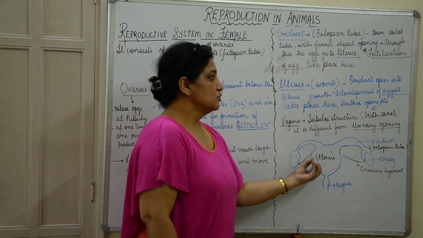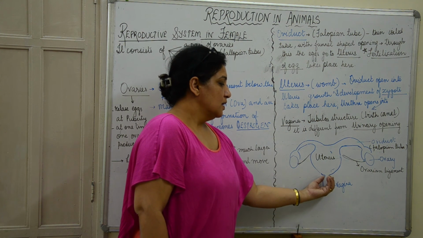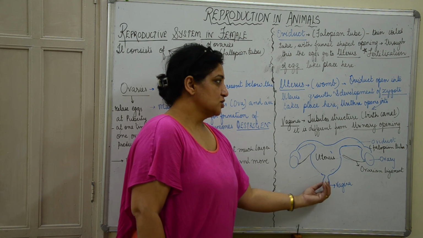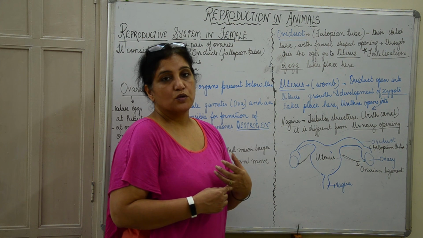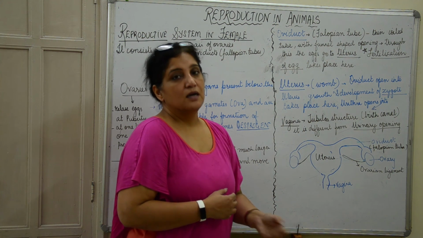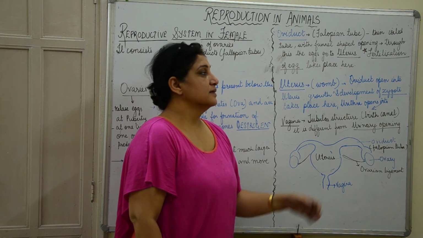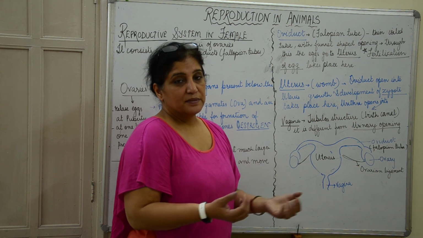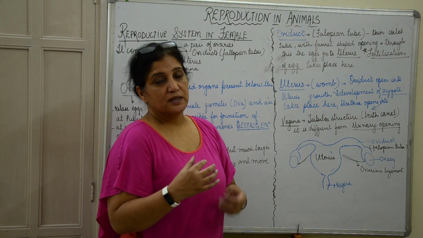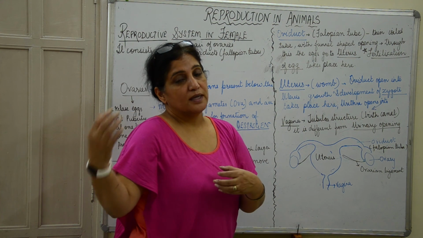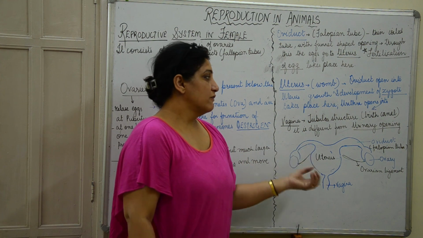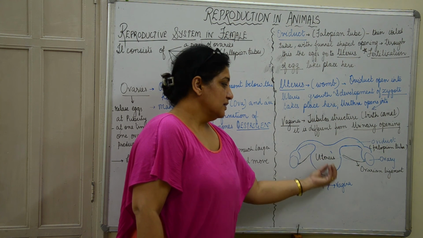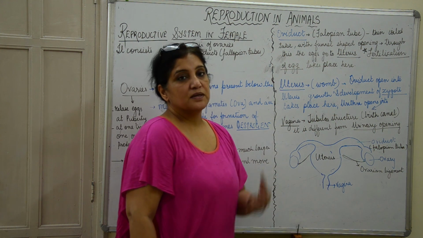Okay, and the uterus opens to a muscular tubular structure which is called the vagina, and it is also called the birth canal. So when the zygote is completely developed, when the gestation period in which the zygote turns into an embryo and into a baby, a fetus, is complete, then through this vagina the baby comes out.